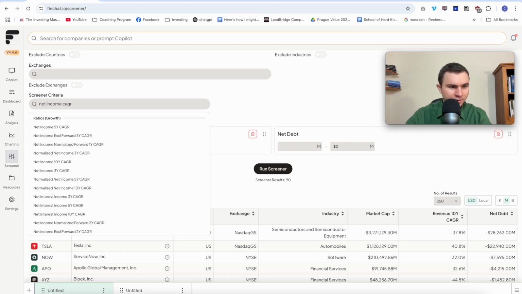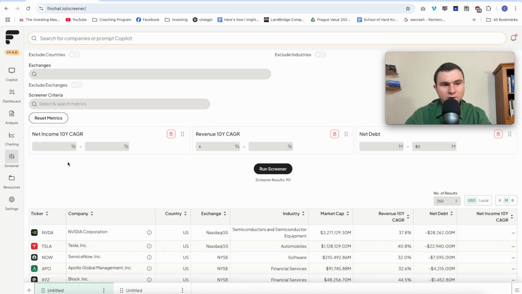Net income CAGR. Where is it? Net income 10-year CAGR. That's a different metric. You have the revenue, that's the top line. Any company can grow their revenue and show very little profitability.